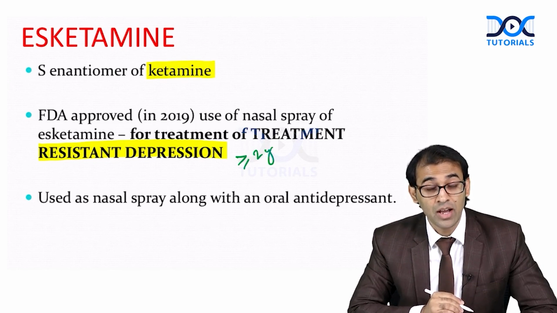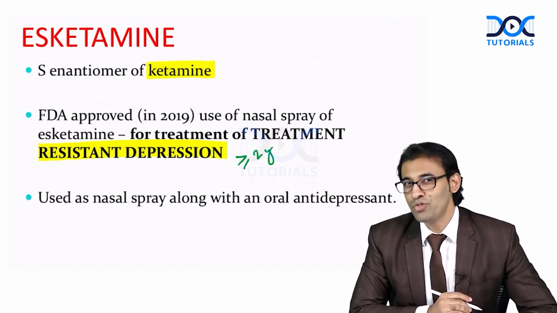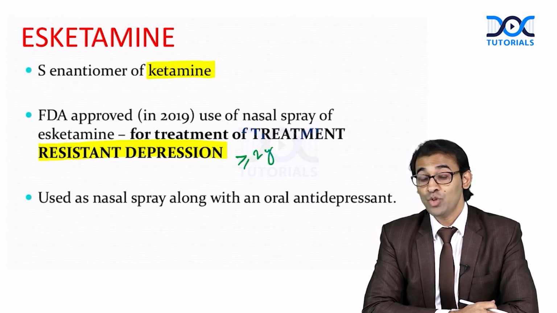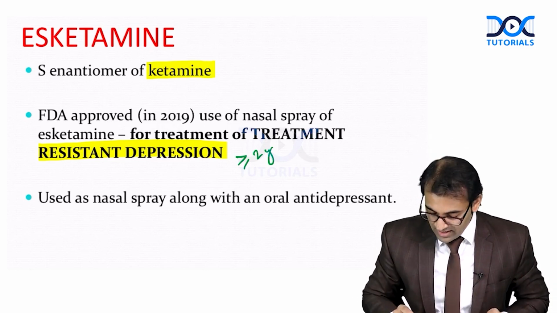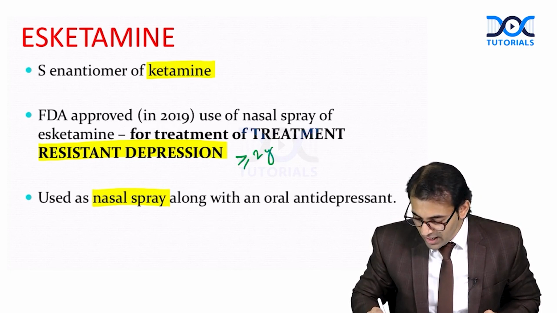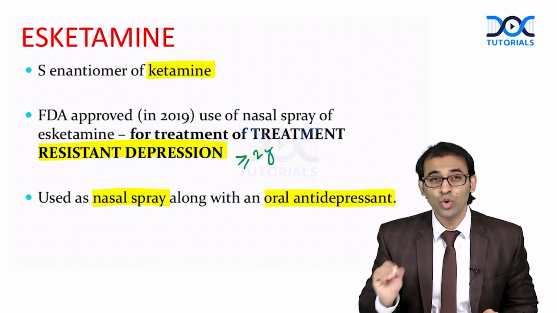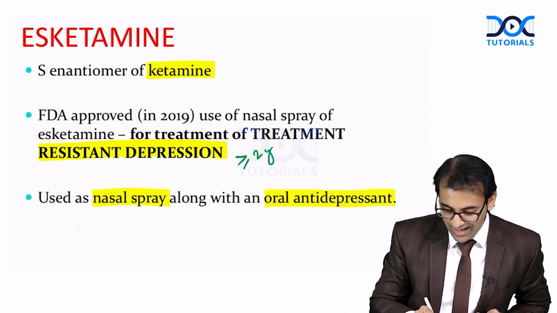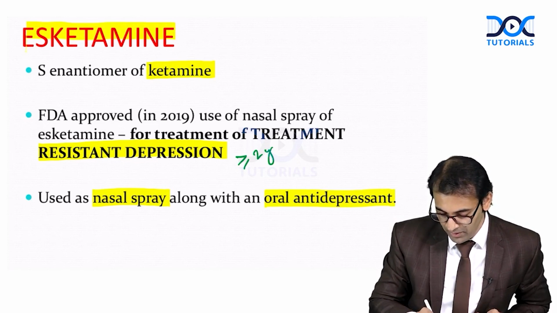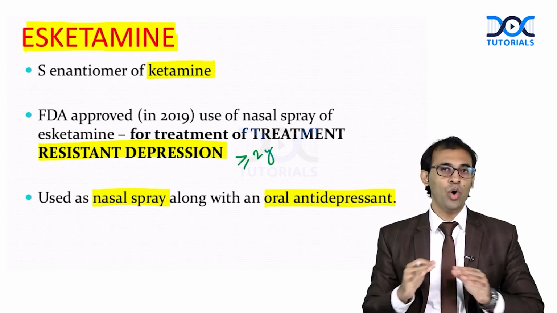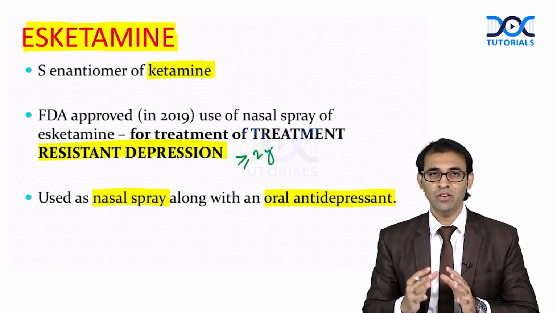Dissociative anesthesia. This is also a drug of abuse, so this drug can be abused. Remember? So this is given as a nasal spray along with an oral antidepressant. Remember, this can be abused, so it should always be given in front of a medical practitioner. Esketamine. Okay, fine. Now, in this manner, we have completed all medications, all antidepressants.